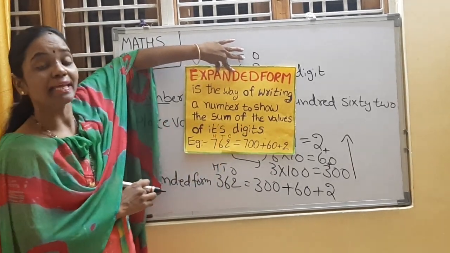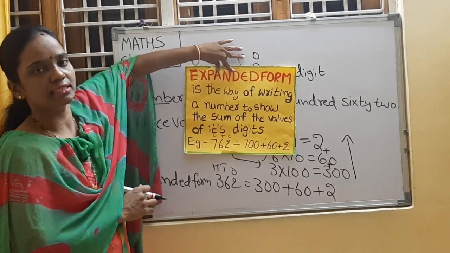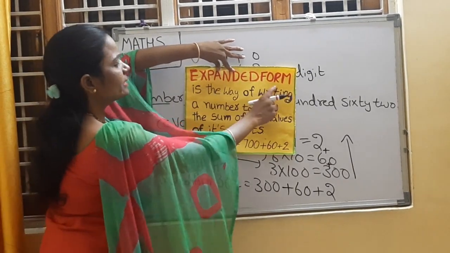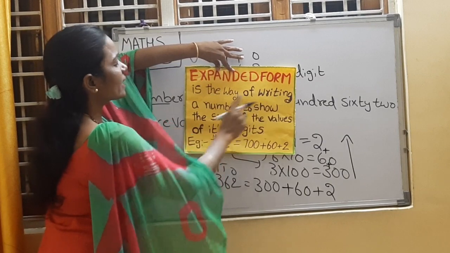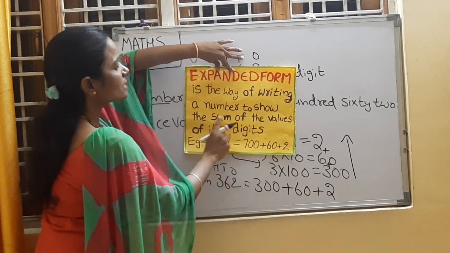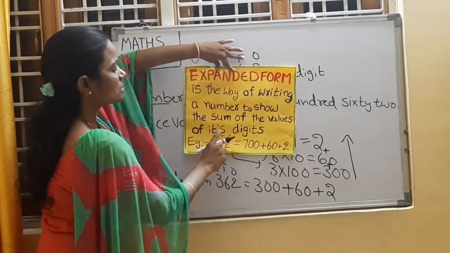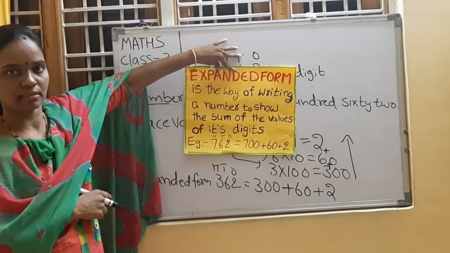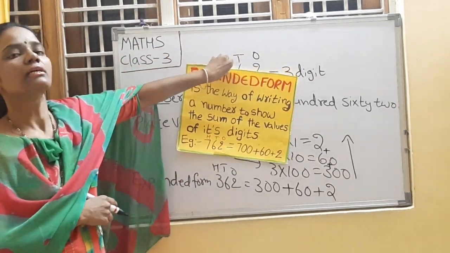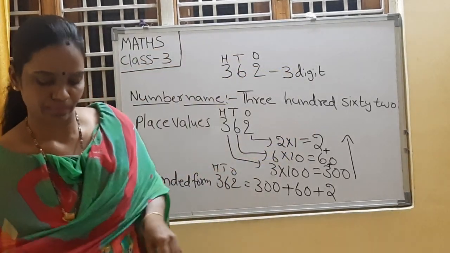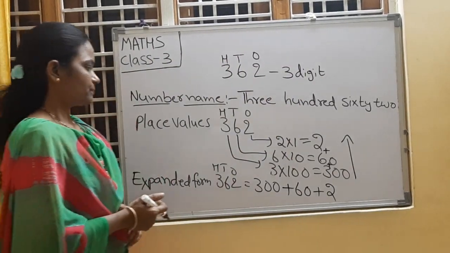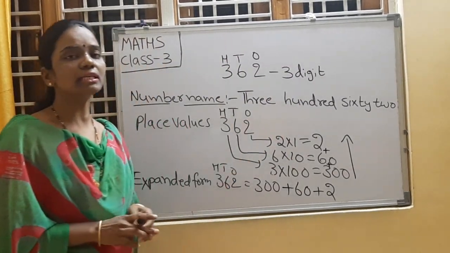Sum of the place values of those digits. Understood, children? Note it down, children.